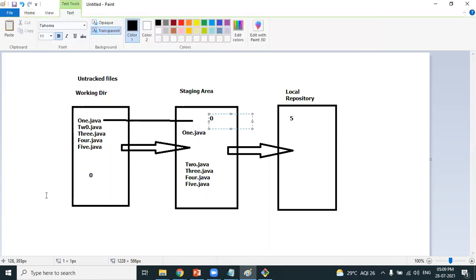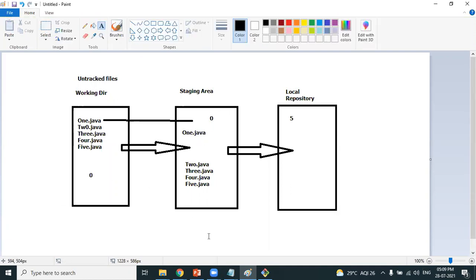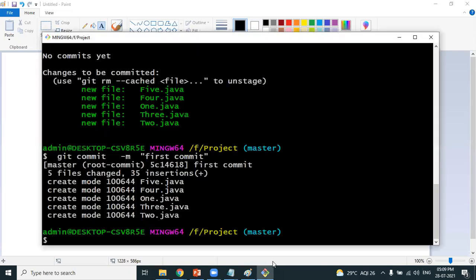How many are untracked files? Zero. Git status. Do you remember we have a command called git status? Untracked files are represented in red color. Staged files are represented in green color.